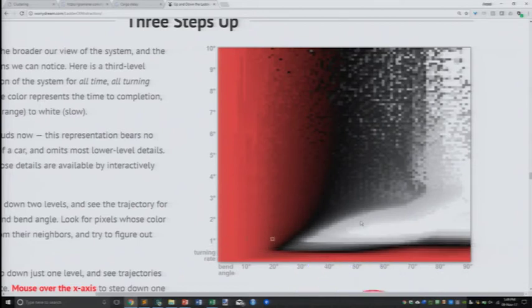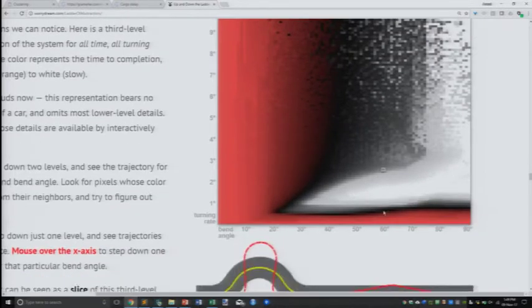So if your bend angle and turning rate are in the white region, you have a good model. For bend angles that are relatively large, 80-90 degrees, you need very high turning rates. But if your bend angles are medium, then a wider variety of turning rates will work.